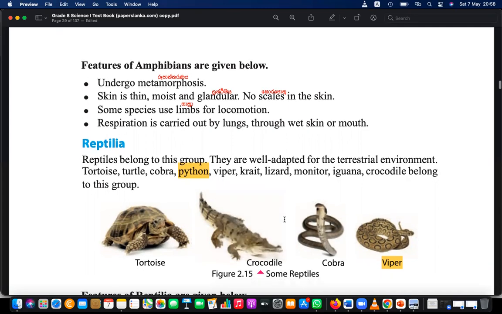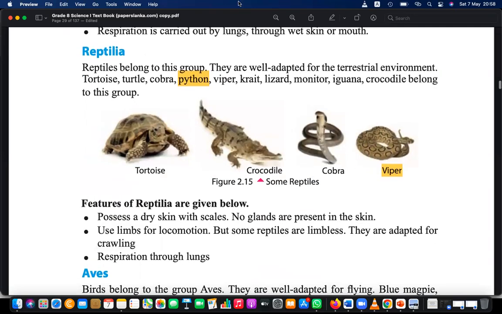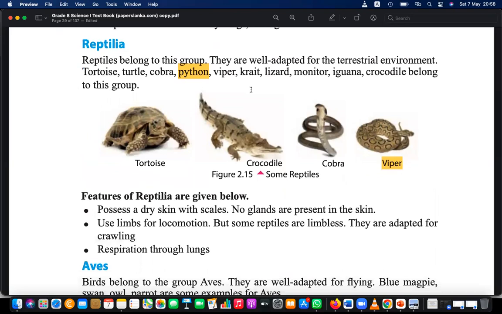So the next is Reptilia. Reptilia in Sinhala we call Uraga. Right, Reptilia. So this type, they are in the terrestrial environment. Sometimes they are not living in water; that is not their habitat, but they can swim. That is an additional ability, even like human beings, we can also swim. That is our additional capability. Similar to that, reptiles can also swim, but mainly they are adapted to the terrestrial environment.